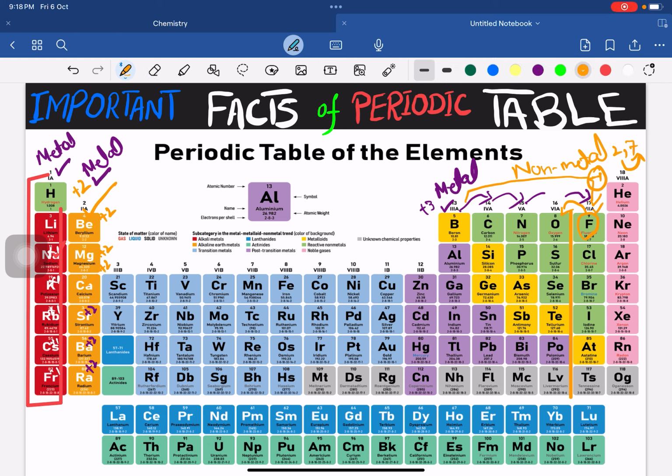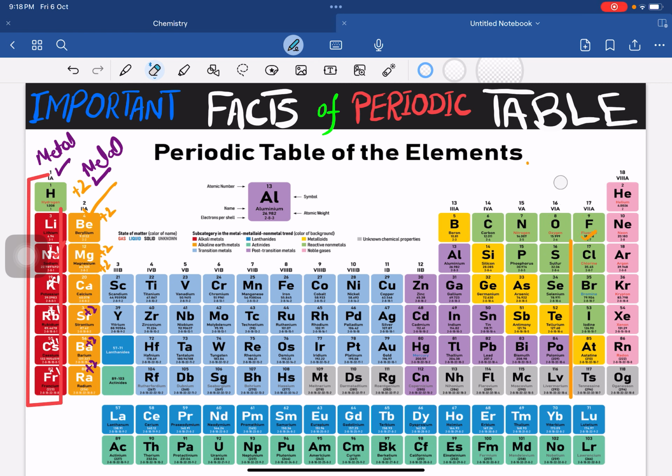As you know, the proton number of oxygen is 8, meaning 2 in the first shell and the other 6 in the second shell. So it needs 2 electrons to complete its valence shell.